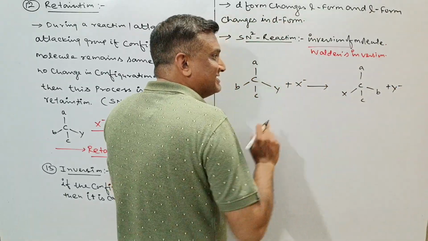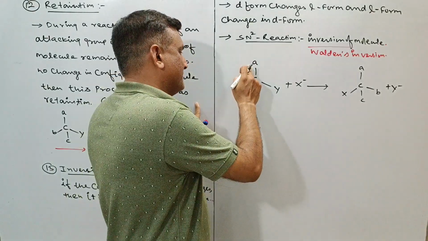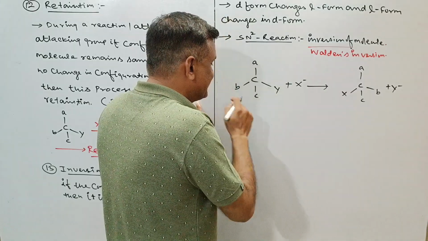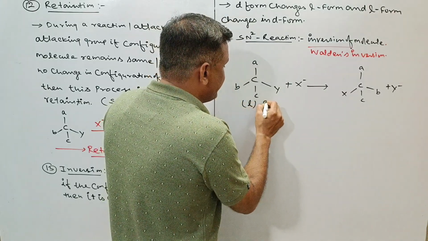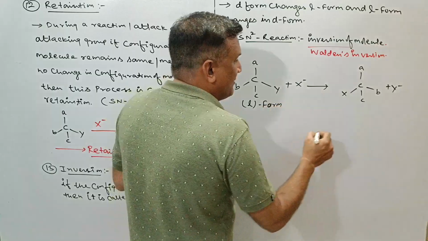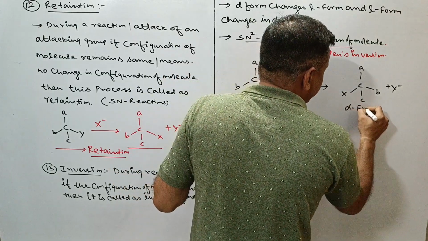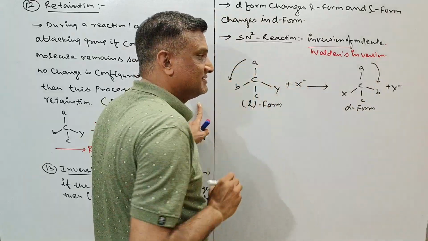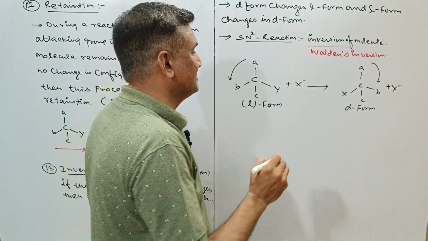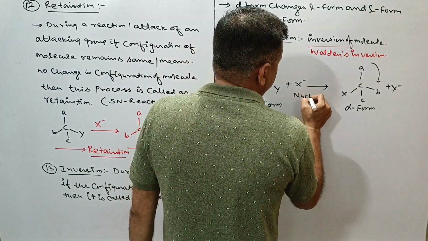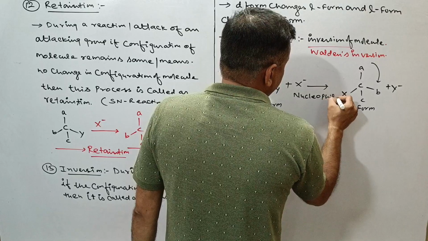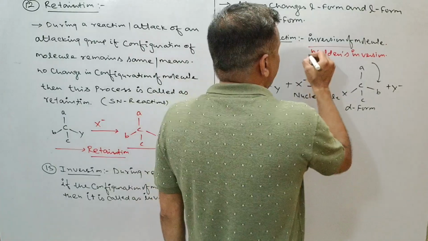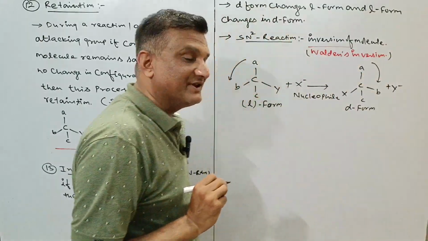Then there is a total change in configuration from ABC anti-clockwise to ABC clockwise, means the L form changes into the D form. This is clockwise while this is anti-clockwise. This is the nucleophile also. So this process is called inversion. This is the most important thing regarding SN reaction.